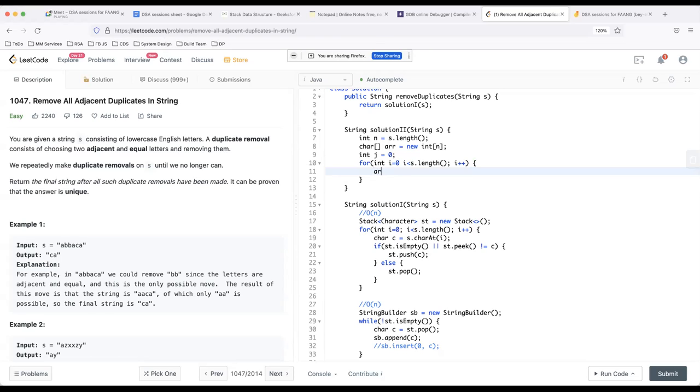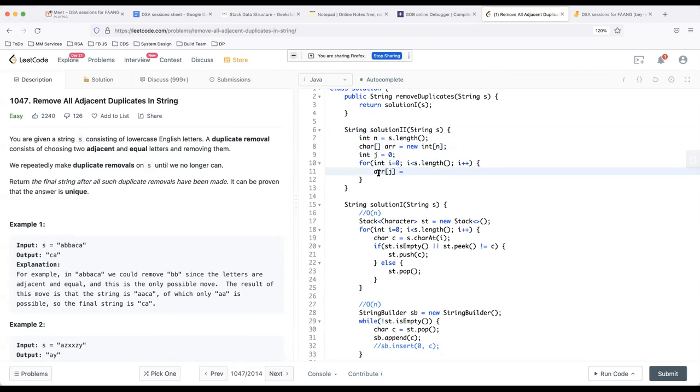So basically what the plan is, whatever character I get from the string, I would just simply copy it into the array first of all. But I'll be using j. j is my pointer to refer inside this array, and i is the pointer to refer inside the string s.